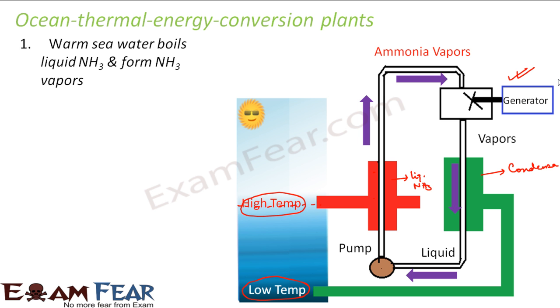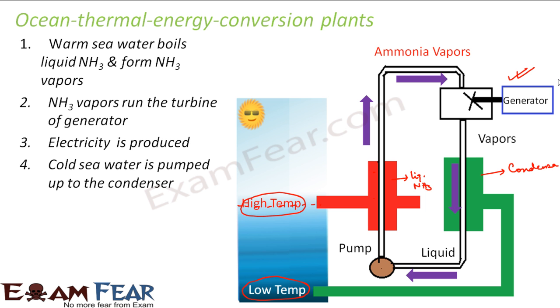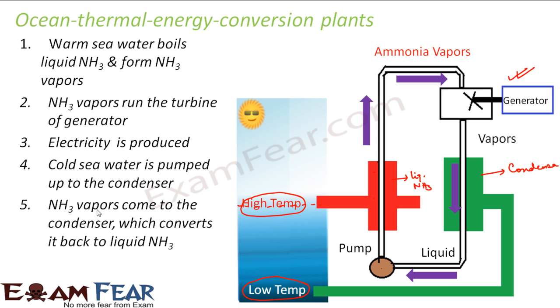So what happens? Warm sea water boils liquid ammonia and forms ammonia vapors. Ammonia vapors run the turbine of the generator. As a result, electricity is generated. Cold sea water is pumped up to the condenser. This is the condenser, the green one, and the cold water is pumped into it. Now ammonia vapors come to the condenser, which converts them back to liquid ammonia. It is a condenser, so it cools the vapor down and forms liquid ammonia. The liquid ammonia again comes here and gets converted into ammonia vapors, turns the turbine, electricity gets generated, and the process keeps continuing.